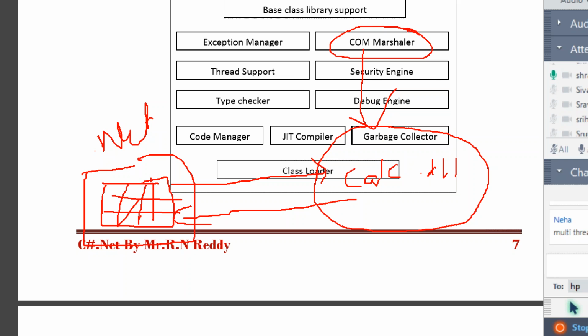Finally, COM stands for Component Object Model, a Microsoft old technology. Using COM, we can develop reusable components. The COM marshaller allows .NET applications to consume the COM components. Right, that's it.